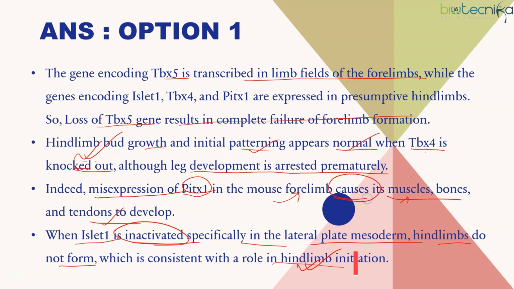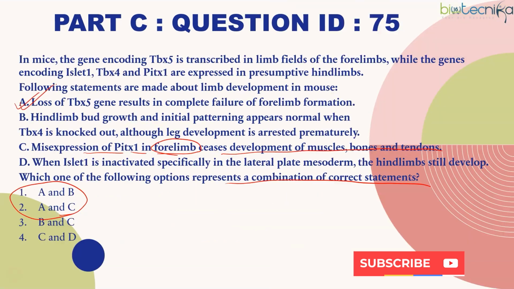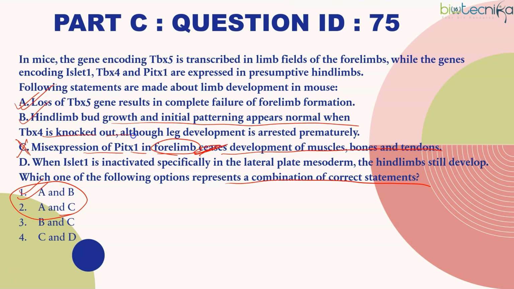It is straight away from Developmental Biology by Gilbert book. So directly, instead of ceases, it will be causes. So this is wrong, which means option 1 is the right answer. Yes, it appears normal when TBX4 is knocked out, although leg development will be arrested prematurely. And so if islet 1 is inactivated, hind limbs still develop. No, they don't develop. They won't be functional. Okay.